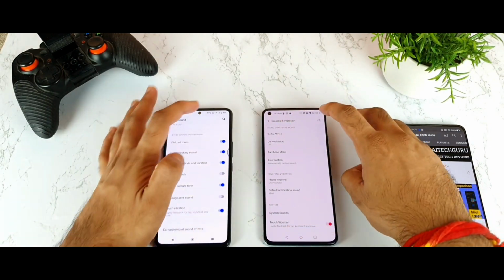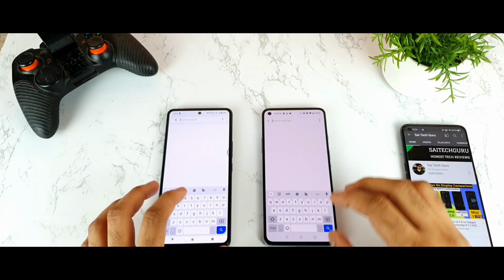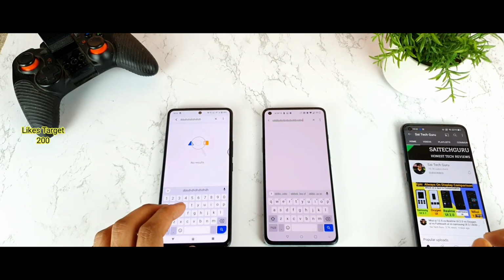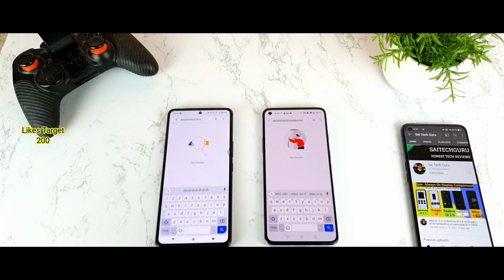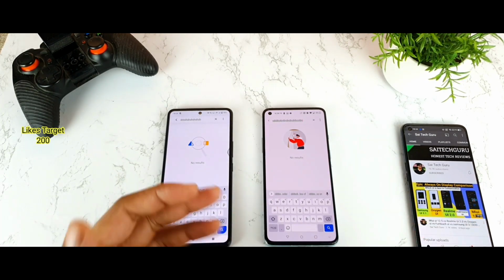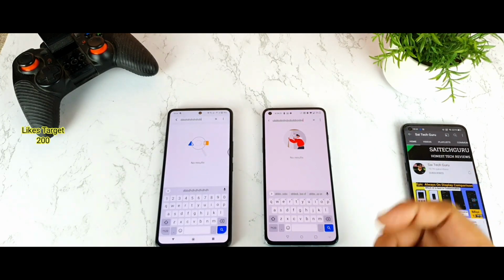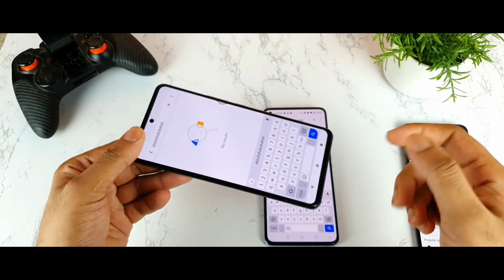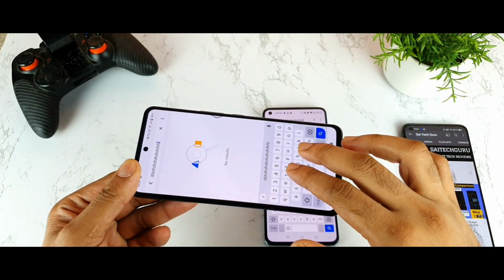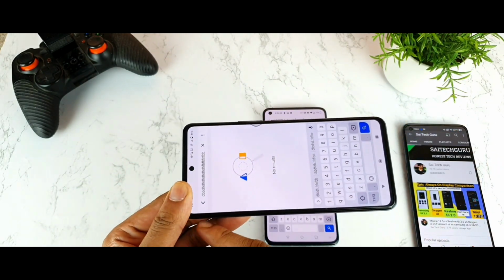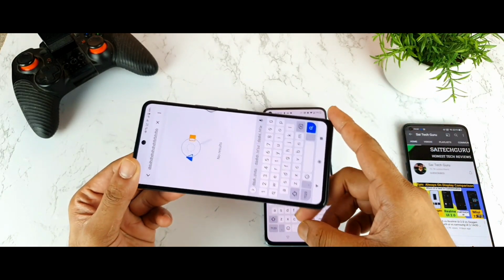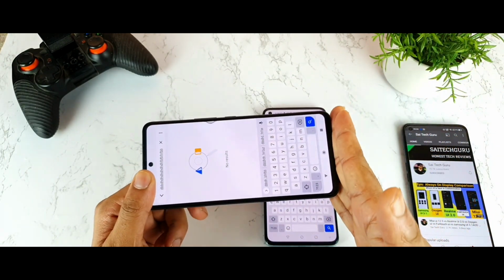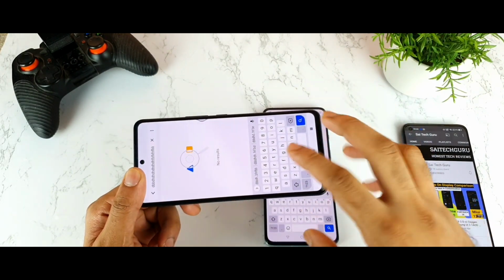Now let me use the keyboard and just type. Let's see, friends, which phone will have what kind of feeling. The only way for you to experience this is that I need to keep the mic exactly on the keyboard, so then you will be able to feel the haptic feedback properly. One more thing, I'll try to check while holding the phone from the top side and typing, whether I can feel the haptic feedback on the top side or not. This is another unique kind of testing, friends. Some phones have haptic feedback only at the bottom, not the top one.